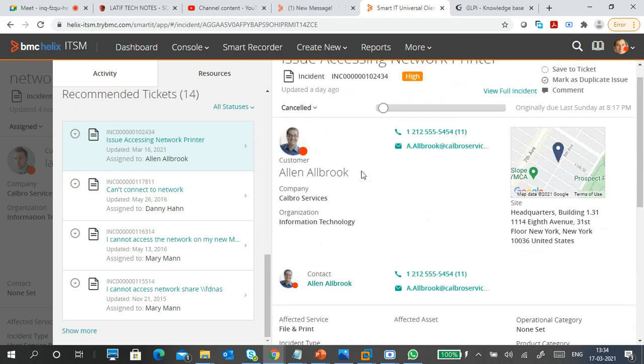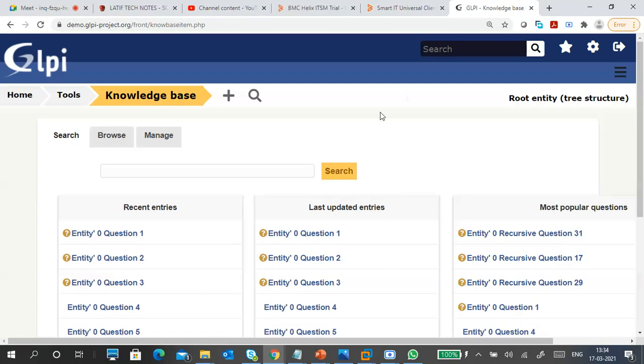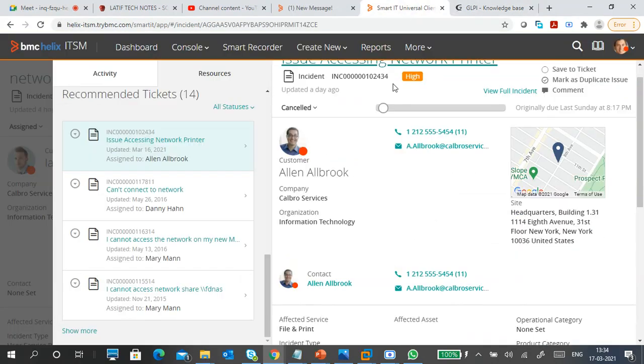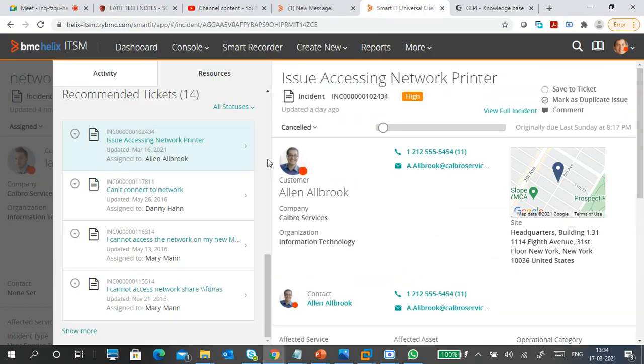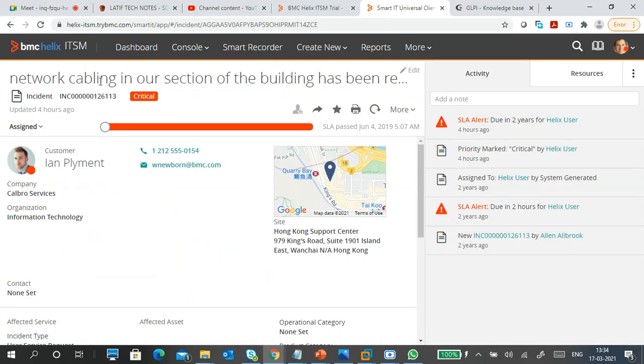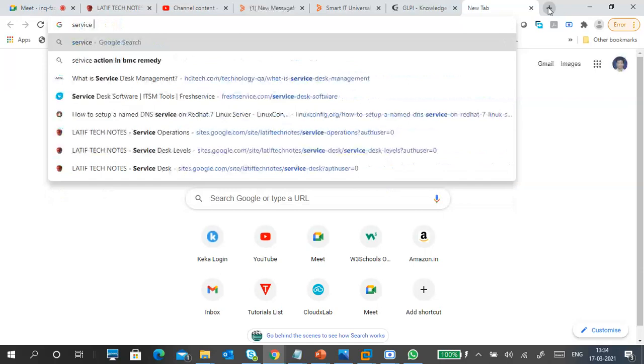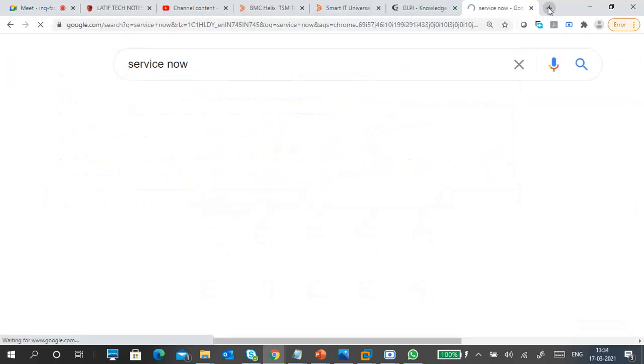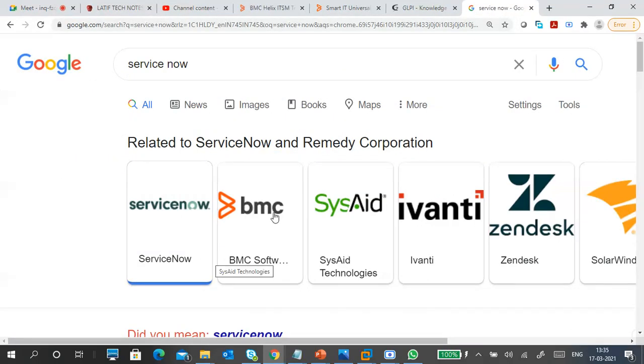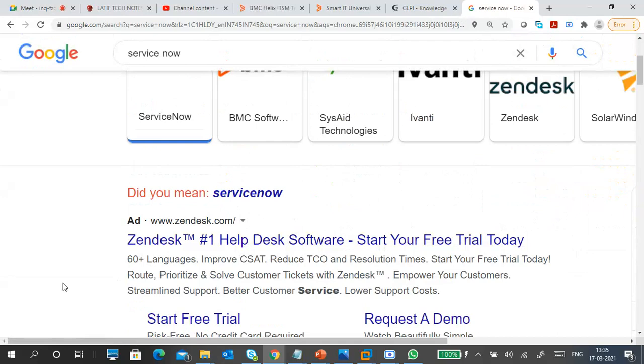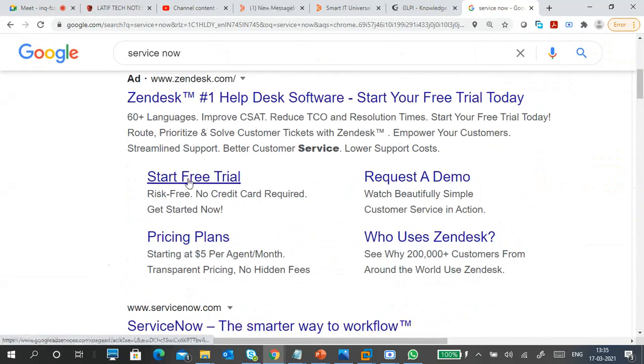Okay, guys, you understand how to go to BMC Remedy and how to go to GLPI. GLPI is a demo version, this one, and BMC Remedy is a more powerful ticketing system in IT. So one of the things is BMC Remedy. Another one is ServiceNow. Okay, ServiceNow. I don't know whether ServiceNow has now changed to Zendesk or what. Free trials are also there. Of course, no credit card required. Get started now. Request a demo is also there. Okay, ServiceNow, this is the second one.